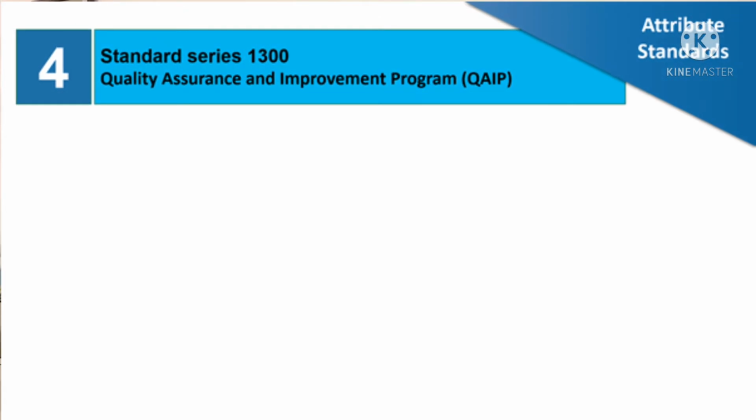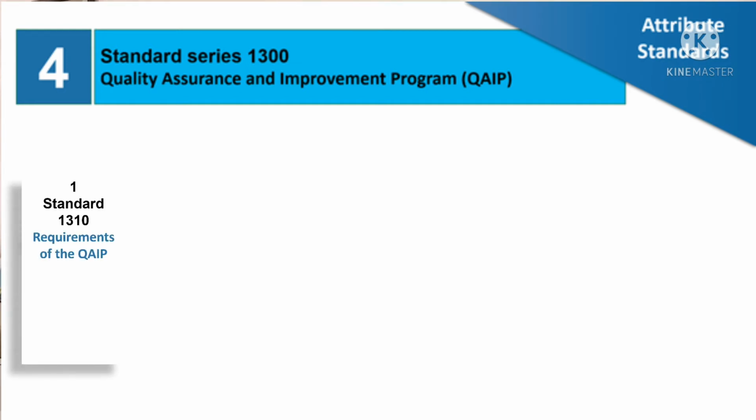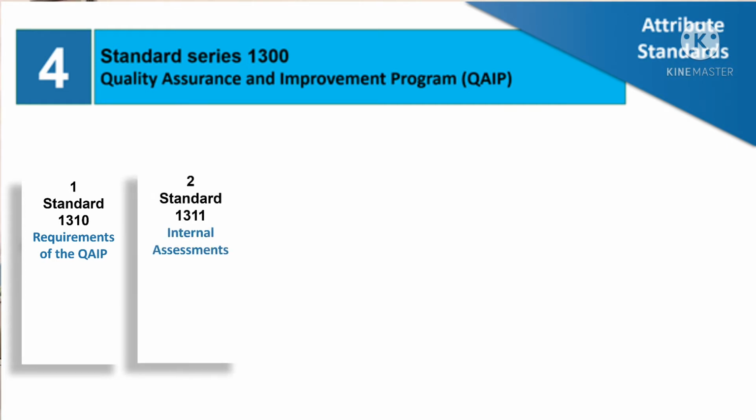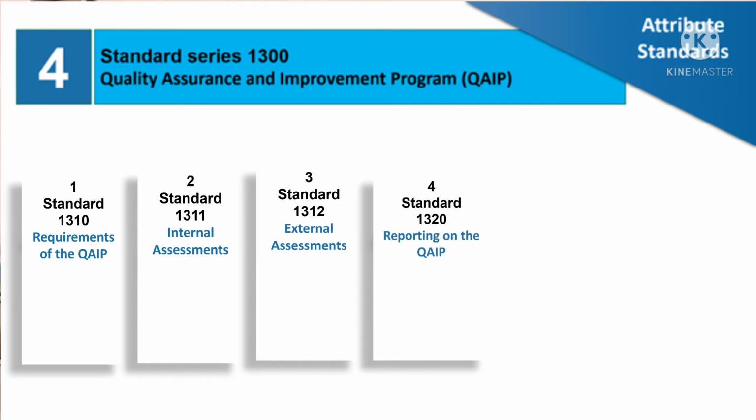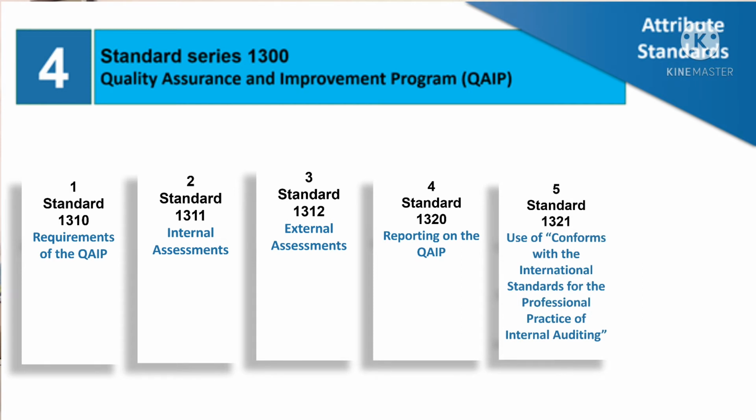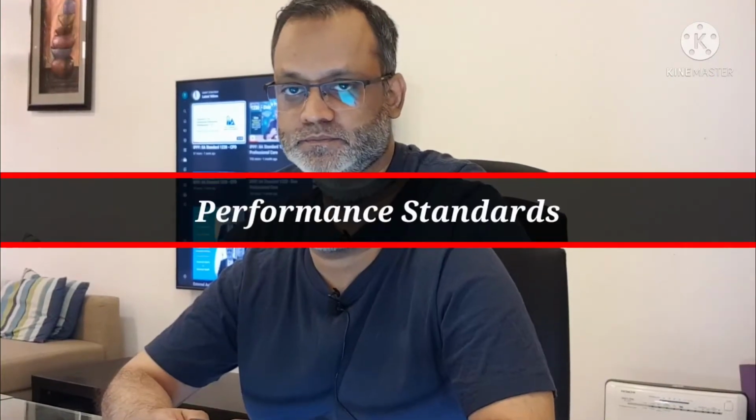So, let us see what the standards are in this section. 1310 is requirements of the quality assurance and improvement program, 1311 is about internal assessments, and 1312 is external assessments. 1320 tells us about the reporting of the quality assurance and improvement program, while 1321 is about the use of "conforms with the International Standards for the Professional Practice of Internal Auditing", and 1322 is on the disclosure of non-conformance.